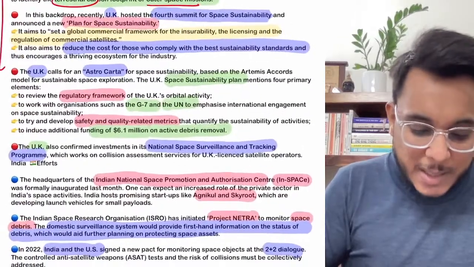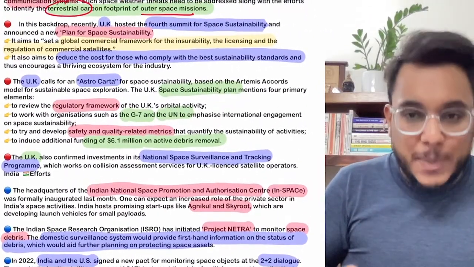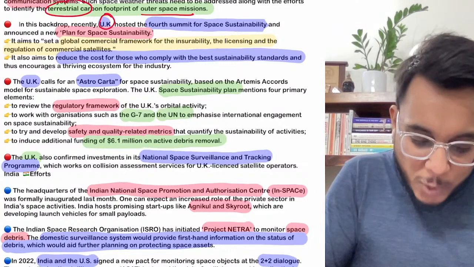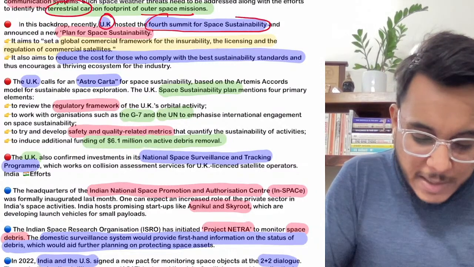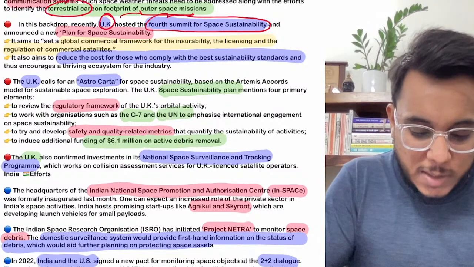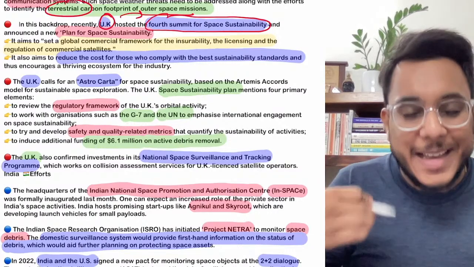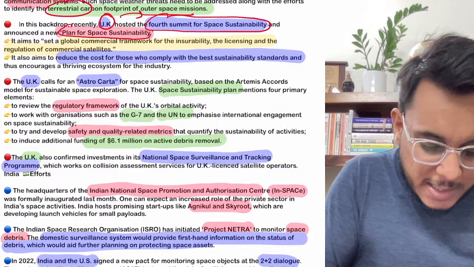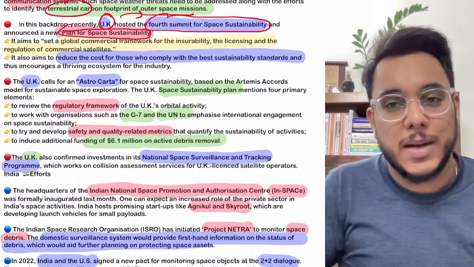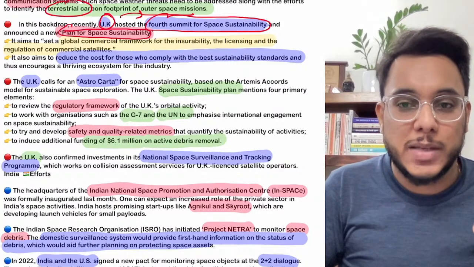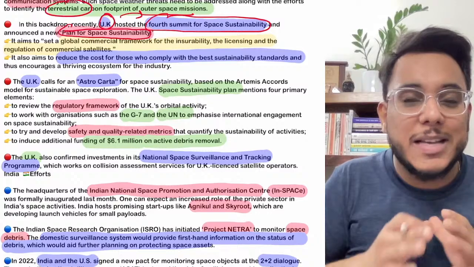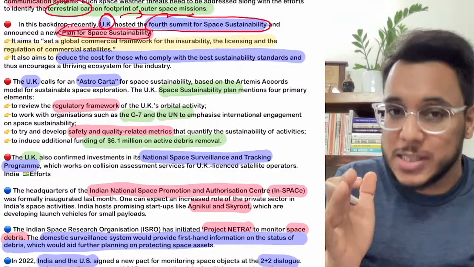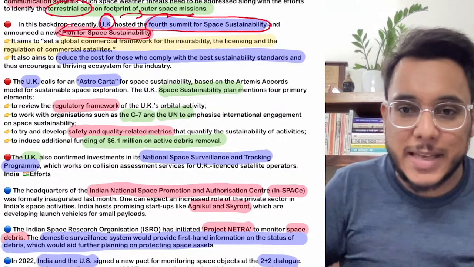Now coming to the present news. So guys, what is the present news? Present news is about the UK, which has hosted the 4th summit on space sustainability. In this particular summit UK has come out with the plan for space sustainability. UK is simply proposing that the entire world's countries need to come out with a global plan on how, in a responsible and sustainable way, the space can be used.